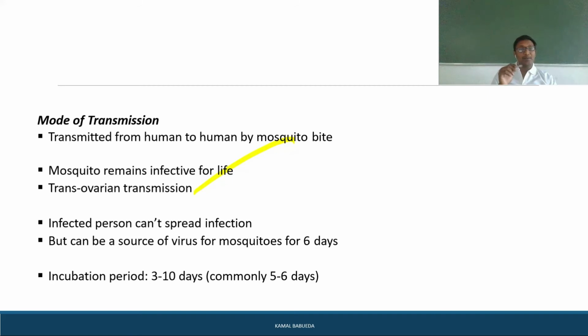An infected person can't directly spread the infection, but can be a source of virus for mosquitoes for 6 days. It means the person infected with dengue cannot spread the infection, but when a non-infected mosquito comes and bites the infected person, the infection is transferred to the mosquito and it can then spread the infection. The incubation period is about 3 to 10 days, commonly 5 to 6 days. That's when we can see the person getting infected.